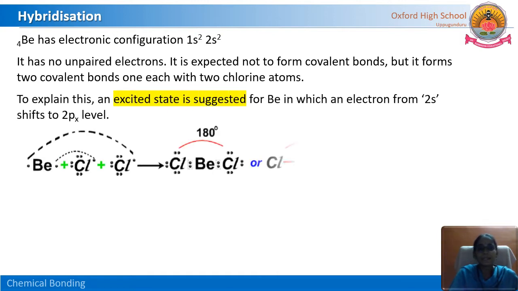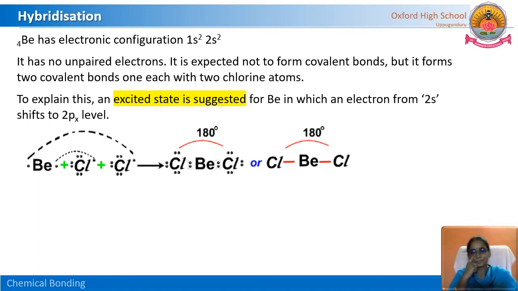For a better explanation, an excited state is suggested for beryllium, in which an electron from 2s shifts to the 2p level. In the ground state, the electronic configuration is 1s2, 2s2. But when beryllium is in the excited state, one electron from the 2s orbital jumps to the next orbital, that is 2px. Then beryllium is ready to form covalent bonds with two chlorine atoms.